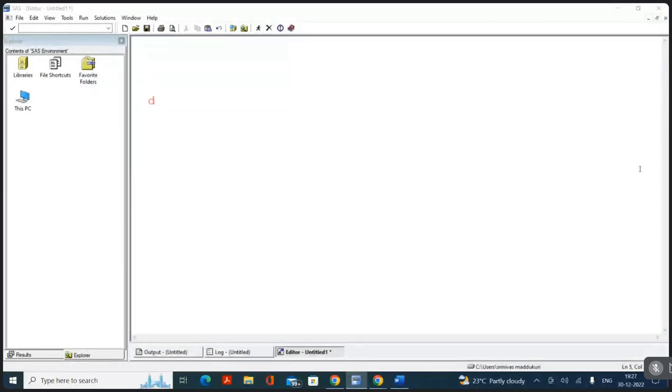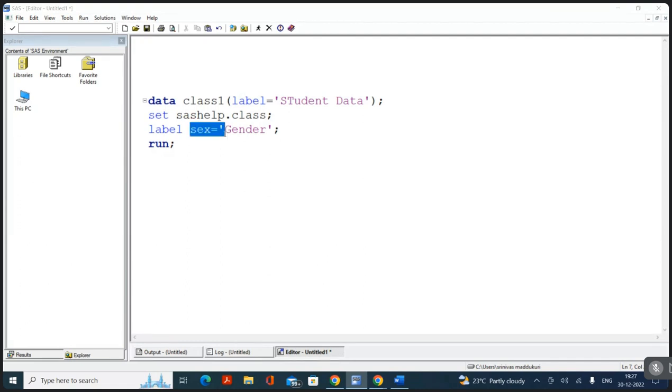For example, data class1; set sashelp.class; run; if I write here in the data statement a label, this is the label option, and it is for the data set. If I write a label statement, sex equals gender, this is a statement, and it is for variables.